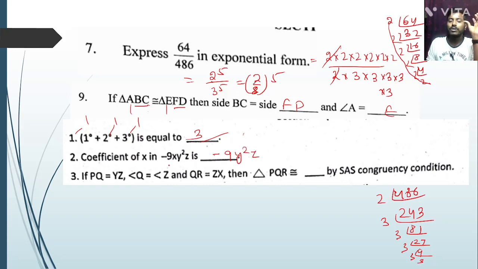Okay. Next question, question number 3. If PQ equals YZ, Q equals Z, then QR equals ZX, then triangle PQR, see first which is PQ, then R, which is YZ, so YZ to start, then another is YZX. Okay, this type of question will come in the exam, so look, it is very easy.